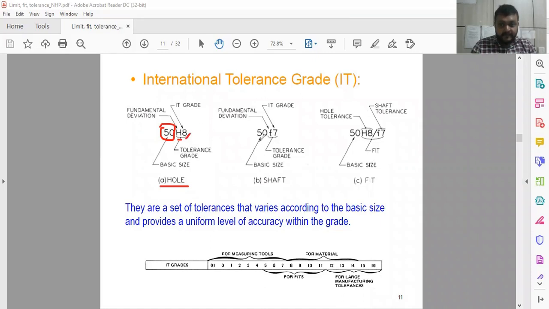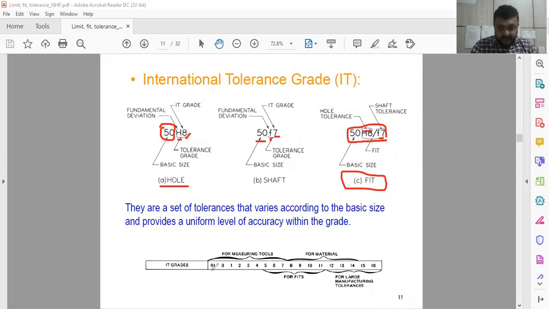In the same way, this is the basic size for the shaft. This is the fundamental deviation. F system is there, F is used for fundamental deviation, and 7 is the IT grade. Combining these terms will represent the fit. We are likely to discuss the different kinds of fits in the upcoming slide. So combining these two terms will give the fit system. So this is the shaft tolerance, this is the hole tolerance, and this is the basic size. They are a set of tolerances.